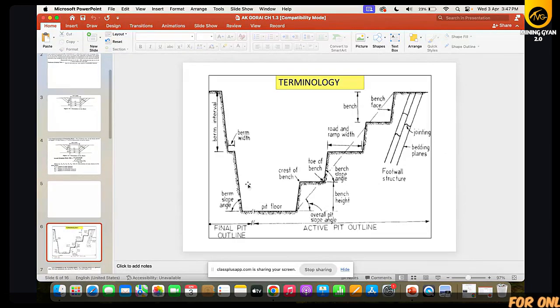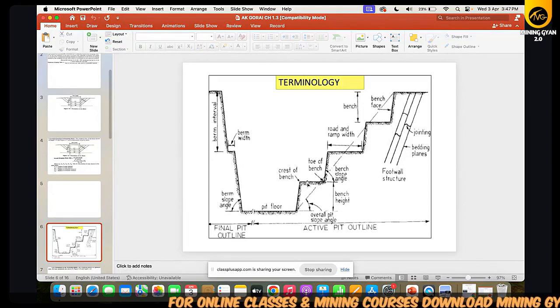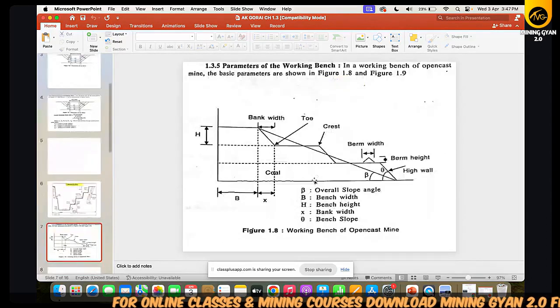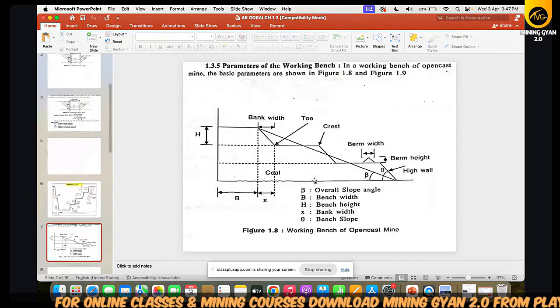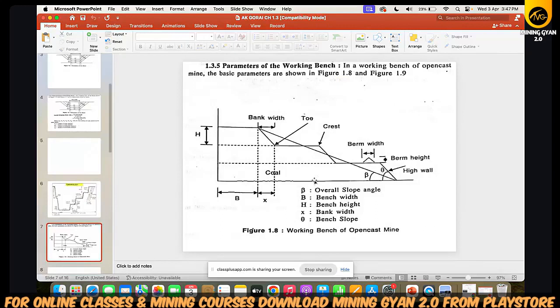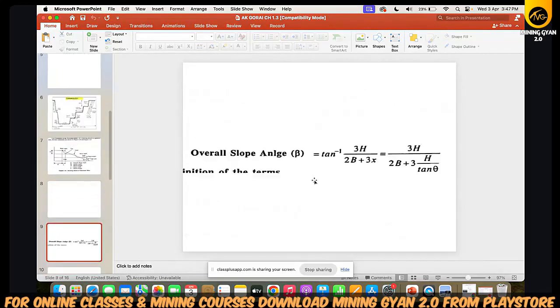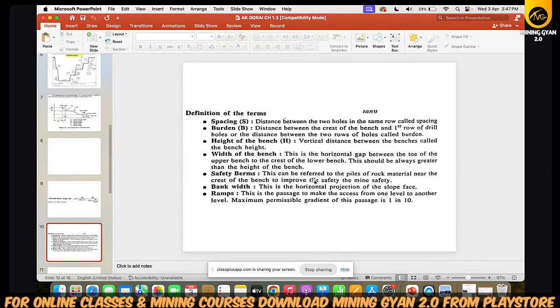Terminology: what is the berm, what is the crest, what is the toe, what is the road ramp width, what is the height of the bench, what is the overall slope angle, what is the berm slope angle. So we have seen toe, crest, berm width, berm height, high wall, overall slope angle, how we will calculate overall slope angle.